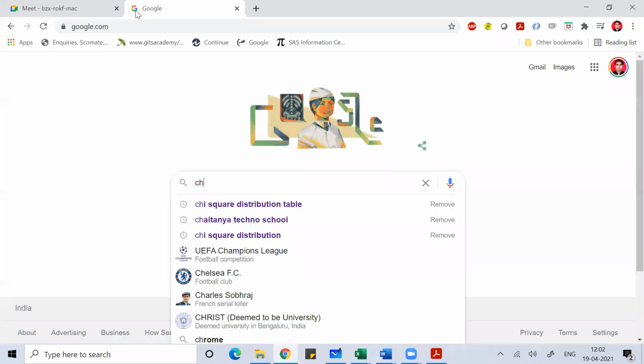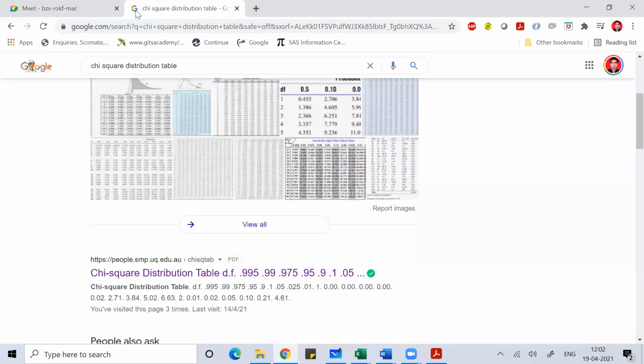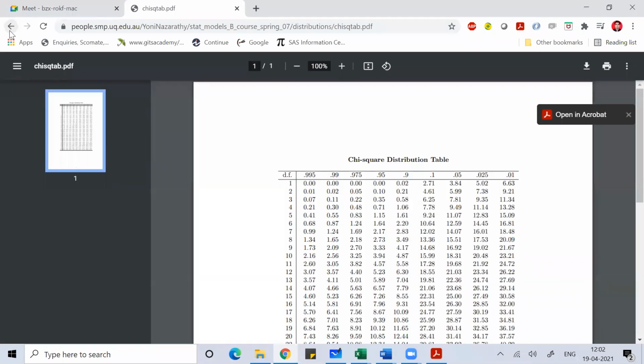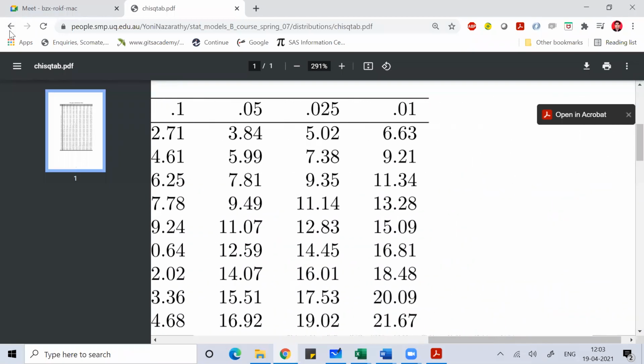So what is the chi-square distribution table? You have to use degree of freedom 4 at 1%. 1% means 0.01. So the value is 13.28. I hope you can see this value, guys. 0.01 means 1%. 6.63 is degree of freedom 1, 9.21 is degree of freedom 2, 11.34 is degree of freedom 3, and 13.28 is degree of freedom 4.